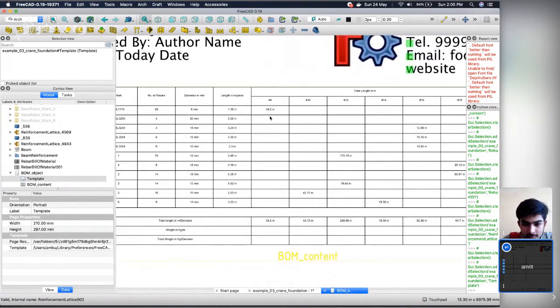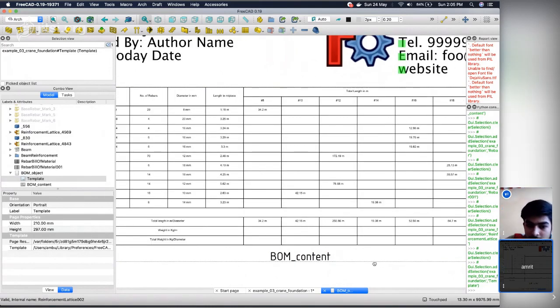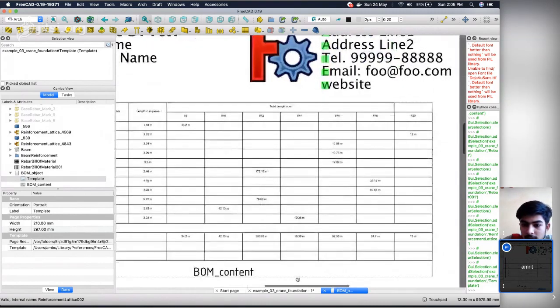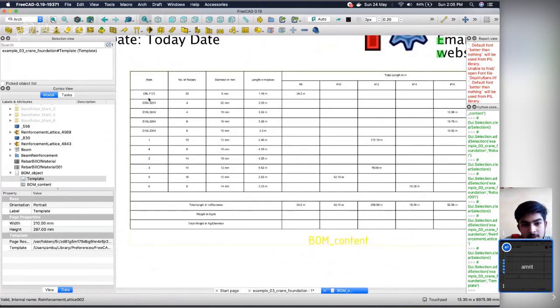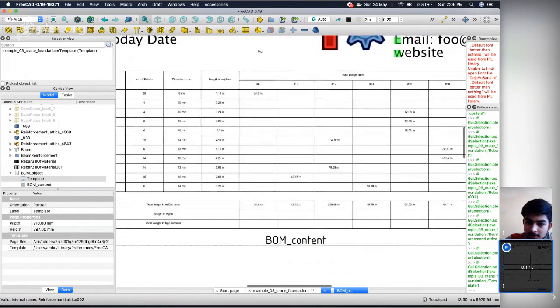The hash number depicts what? Hash 8, hash 10? These are diameters. Yeah, hash 8 means 8 diameter. Okay. So it means for this mark, we have 29 rebars of 8 diameter, and the length is 34.2 meters. Yes, total length. Cool, super.